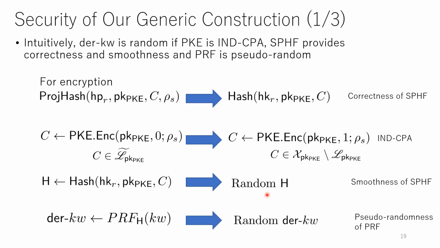So now the pseudorandom function can be a random function because the key H is now random. So instead of computing this extended keyword using the pseudorandom function, we can randomly choose this extended keyword. This modification is indistinguishable owing to the pseudorandomness of the PRF. So finally, we can say that this extended keyword is random.